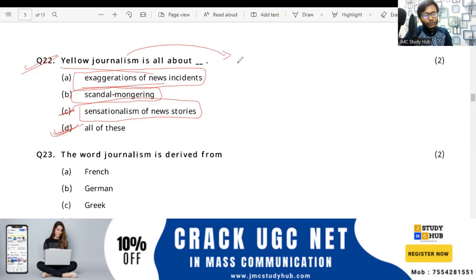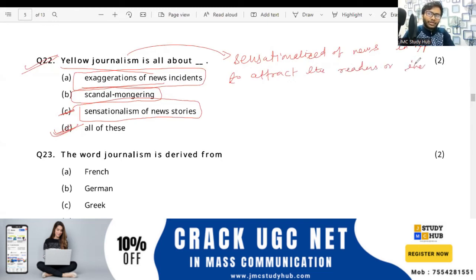You can write it here: sensationalized news in newspapers in order to attract readers or increase circulation.